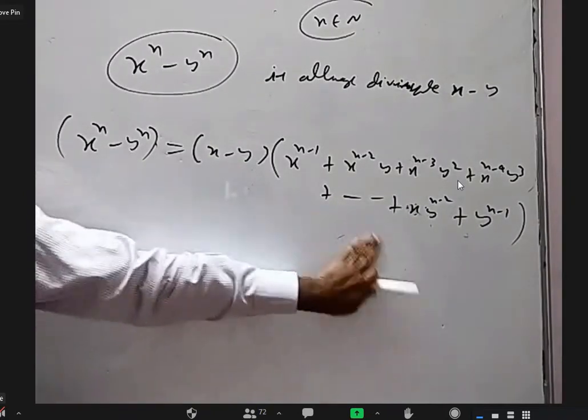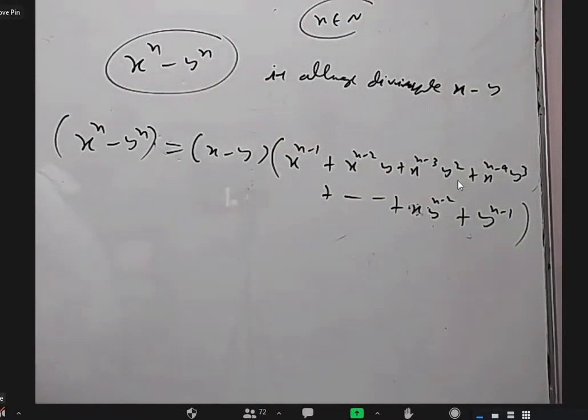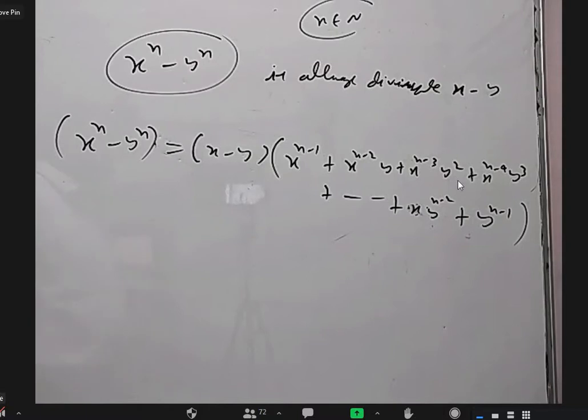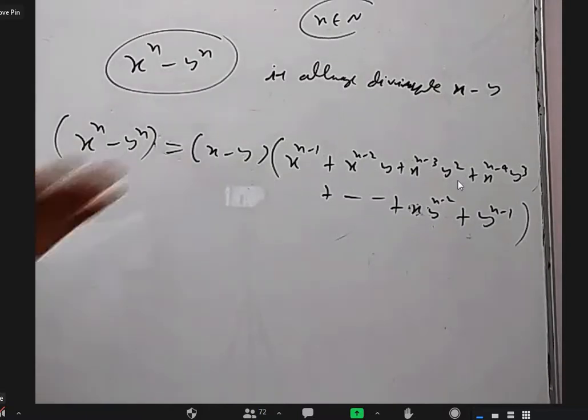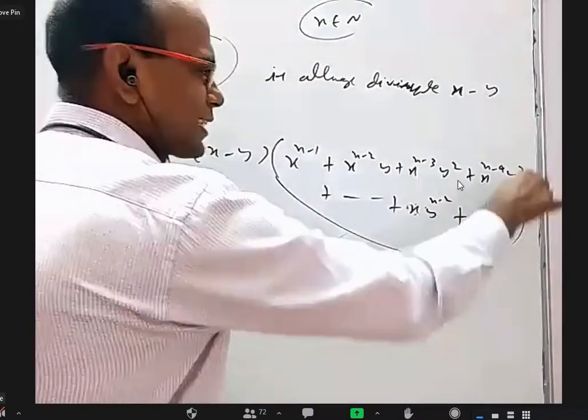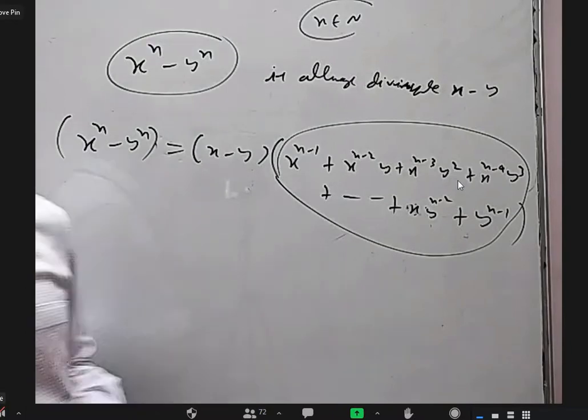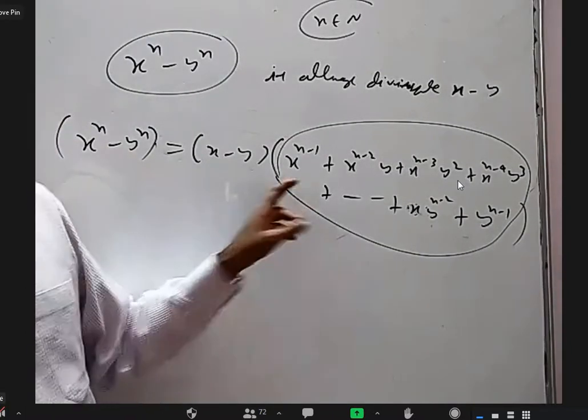This kind of thing would have been there in 9th class, but sometimes maybe not. Like we know that x square minus y square is equal to x minus y into x plus y. You may know for the cube power also, but I'm talking about further. But I'll tell you very easily. You take this alone. This by this, I'm going to prove it to you. Take this one alone.